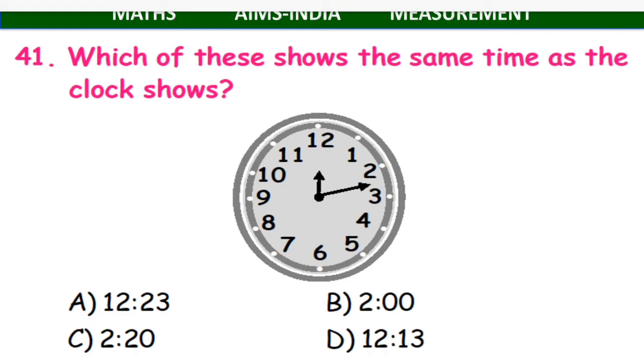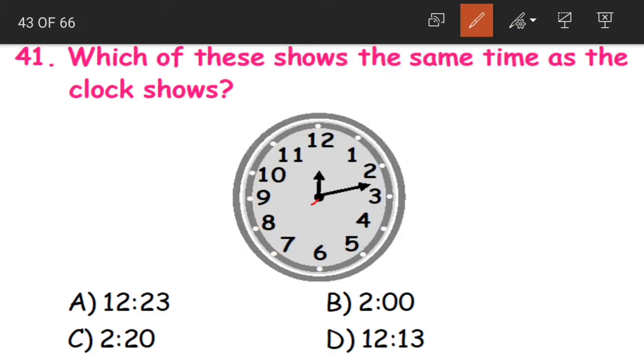Next question, 41. Which of these shows the same time as the clock shows? Now if you look at the clock, the small hand is at 12. That means hours. Small hand is called the hours hand. That means it's 12 hours. Now coming to the minutes, the minute hand is somewhere between 2 and 3.